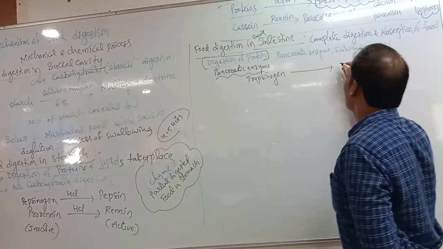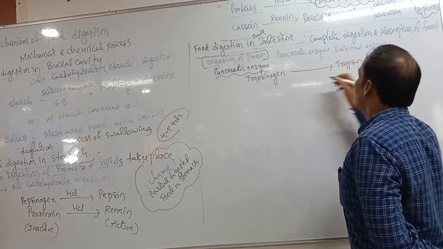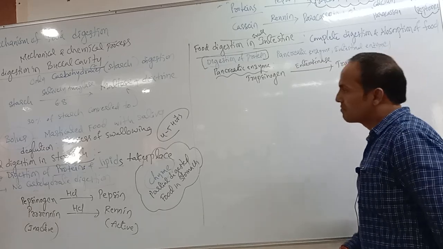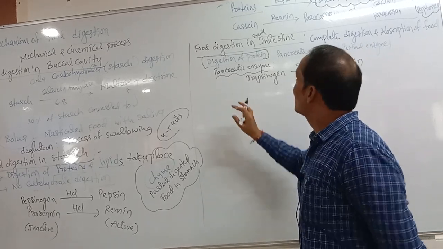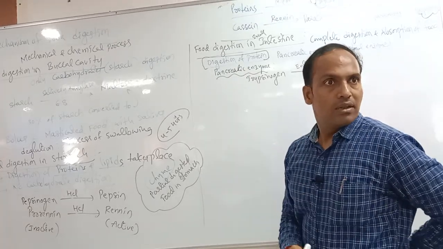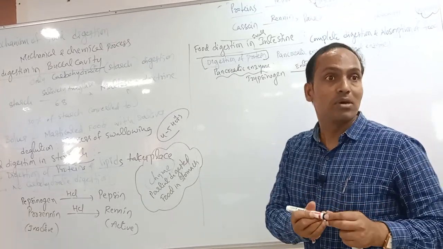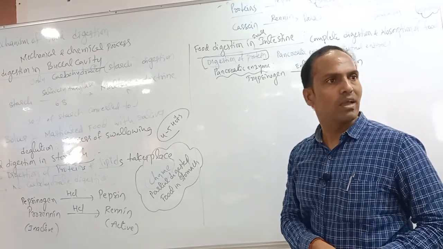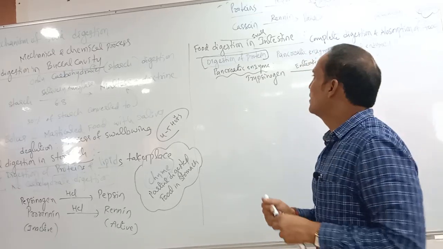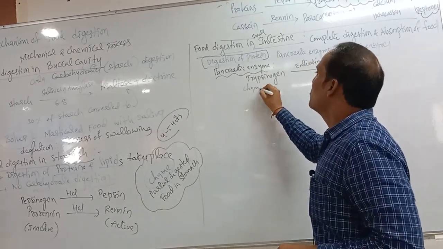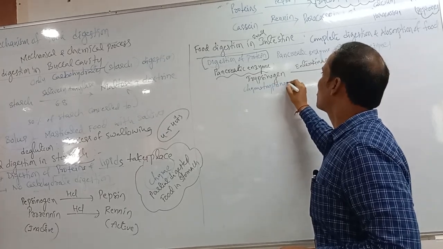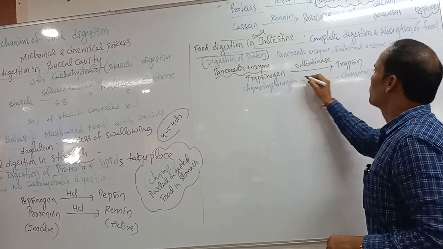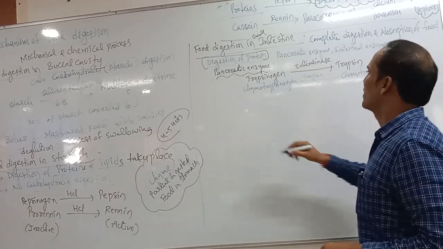Trypsinogen will be converted into trypsin. Who will convert that? Enterokinase. Enterokinase is secreted by the crypts of Lieberkühn in the intestine; you can write enterokinase on one side. Next, chymotrypsinogen is converted into chymotrypsin. By whom? By trypsin only.